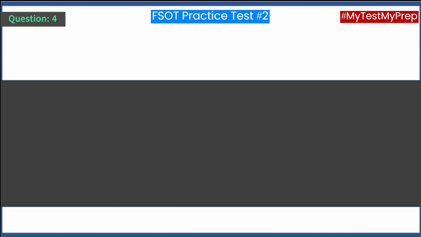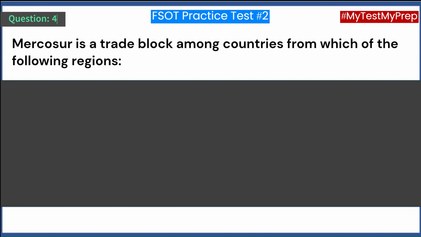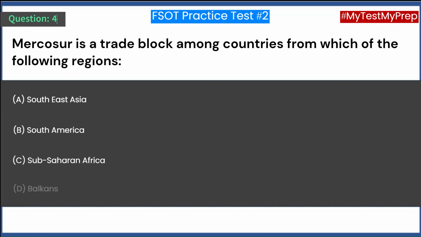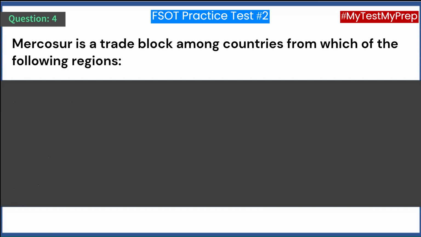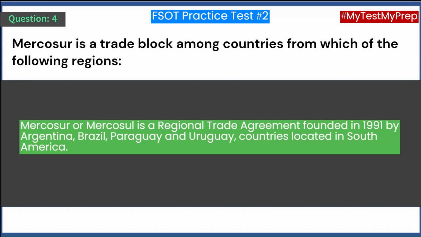Question 4. Mercosur is a trade bloc among countries from which of the following regions? A. Southeast Asia. B. South America. C. Sub-Saharan Africa. D. Balkans. Answer B. South America. Mercosur or Mercosul is a regional trade agreement founded in 1991 by Argentina, Brazil, Paraguay and Uruguay, countries located in South America.